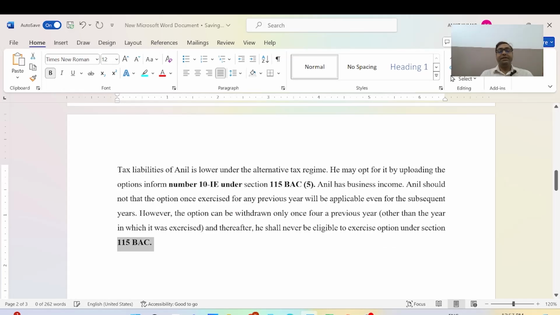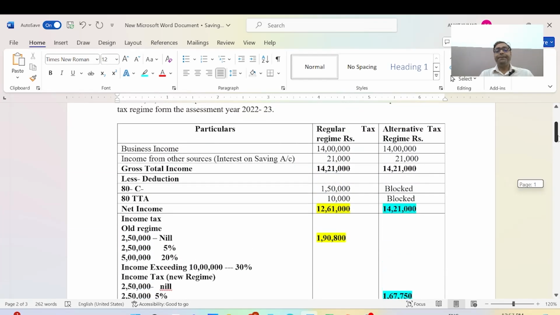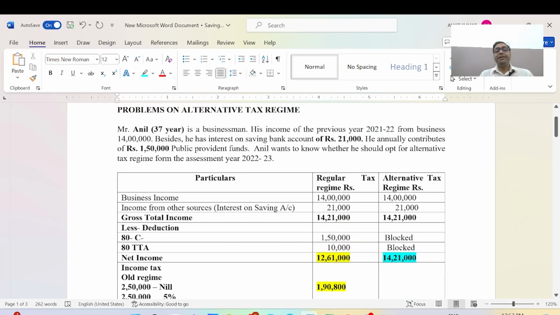He can take the tax benefits as per the new or old regime. After the discussion of this problem, we can easily say Mr. Anil will adopt the new tax regime policy. He will pay minimum tax. It will be minimum, 17,232.